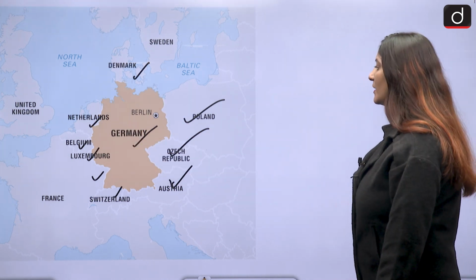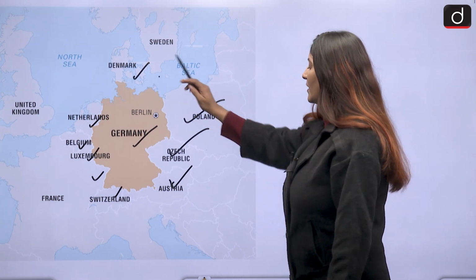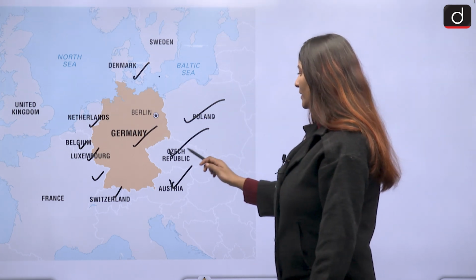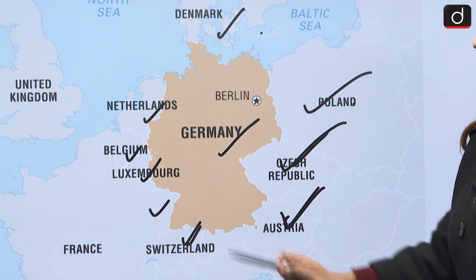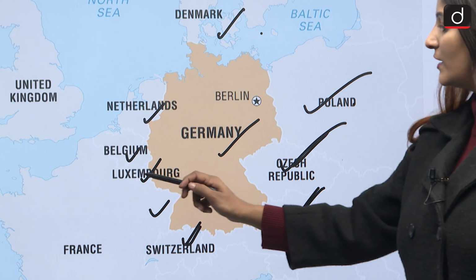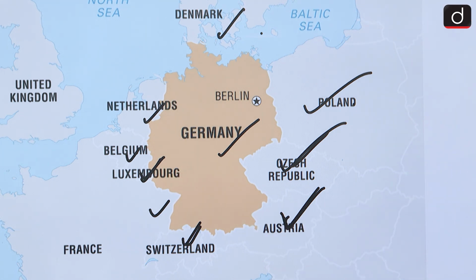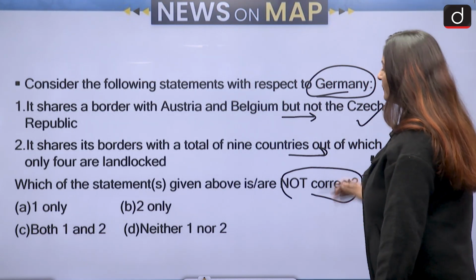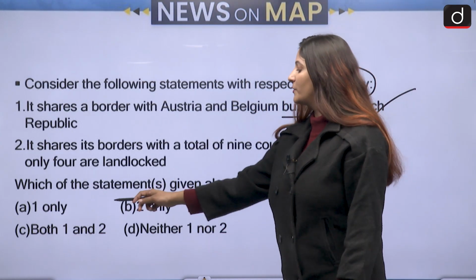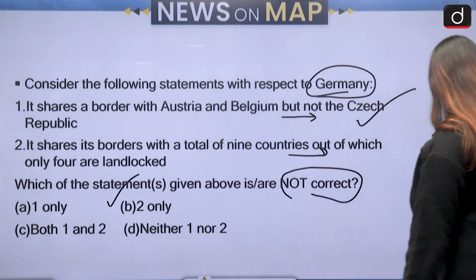Let us see how many of them are landlocked. Denmark is not landlocked, so is not Poland. Czech Republic is landlocked 1, Austria is landlocked 2, Switzerland is landlocked 3, Luxembourg is landlocked 4th. Okay, so that is correct. The correct answer will be, as we had to select the not correct one, option A, 1 only is going to be the correct answer.